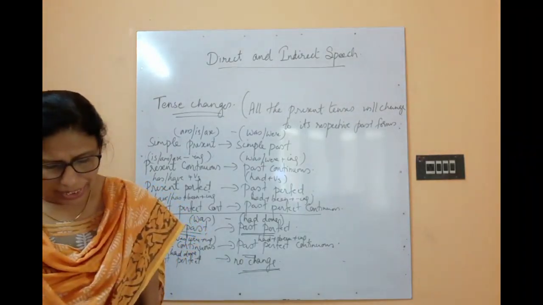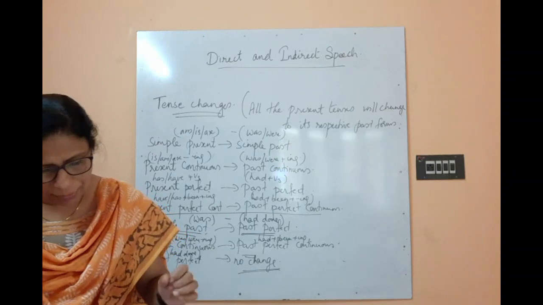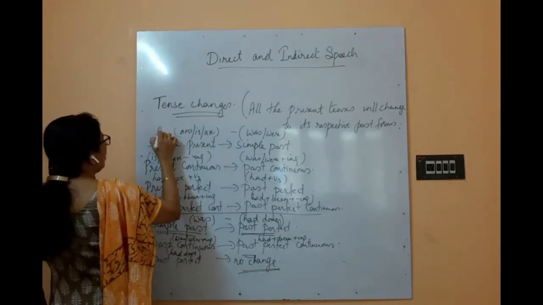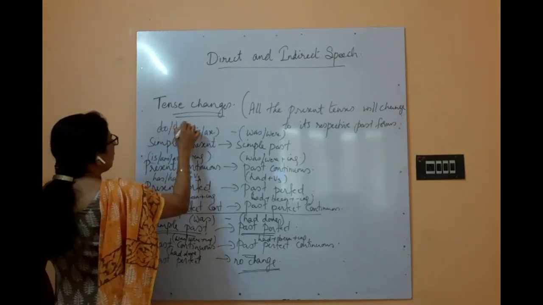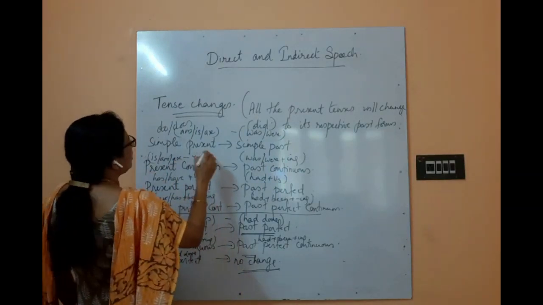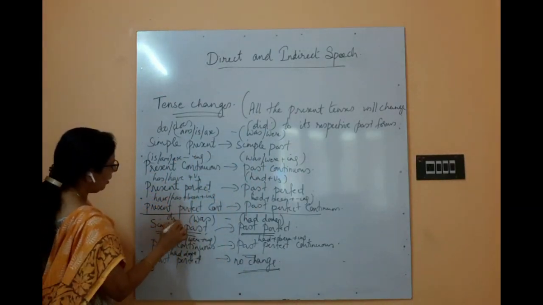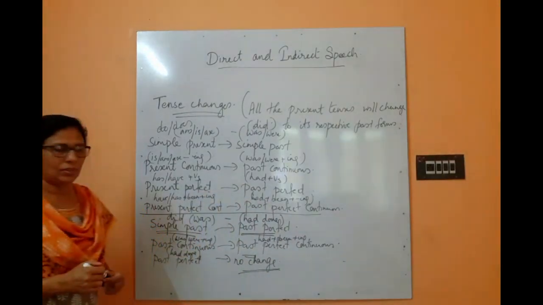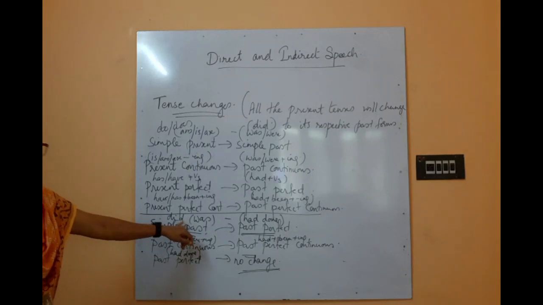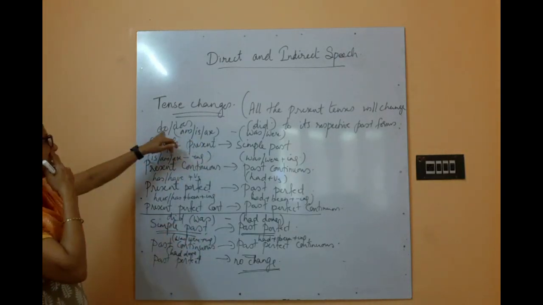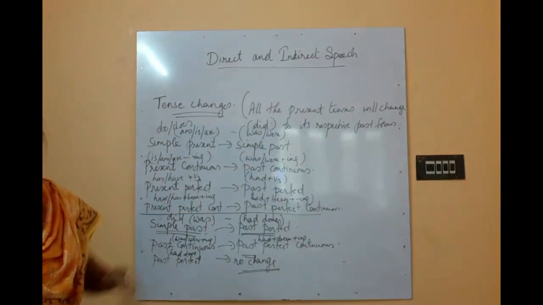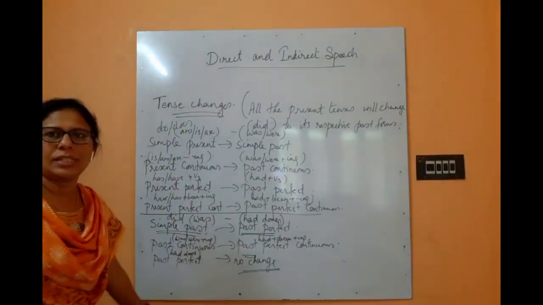So this table, I think it is already given there in your book, but please do remember that if instead of am, is, are, it is do or does, then it will change to did. Okay, and same way, did to had. Instead of was, if it is did, do forms, action verbs. This is state of being verb, this is action verb. If action verb also, do or does will change to did. Okay, so I hope this tense change is clear to all of you.